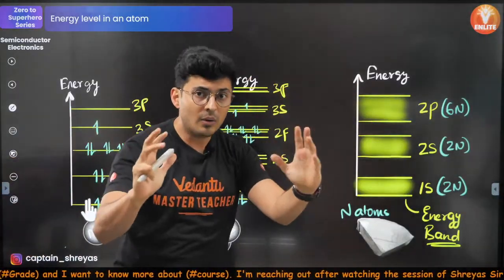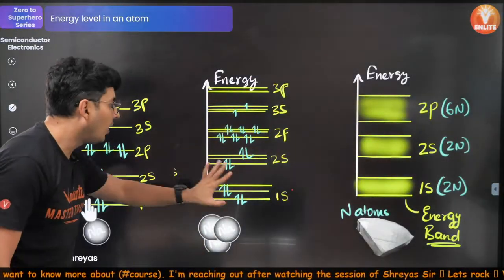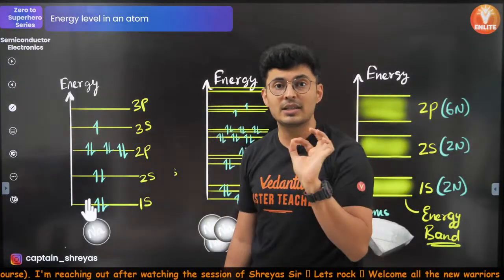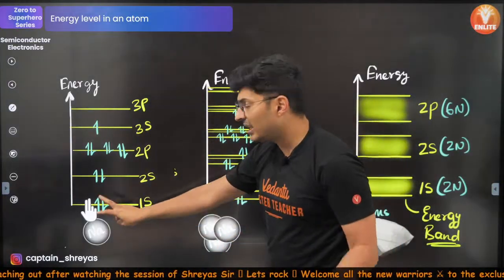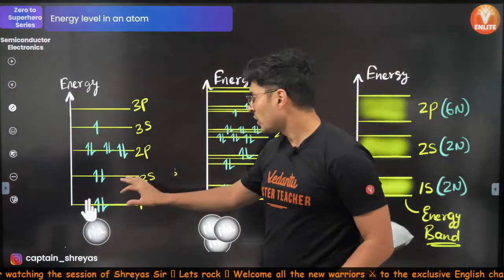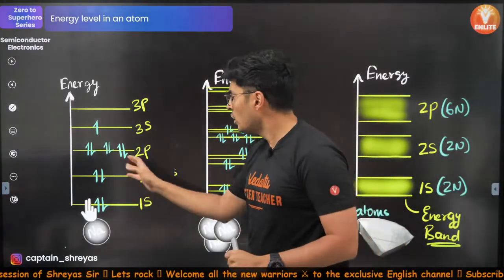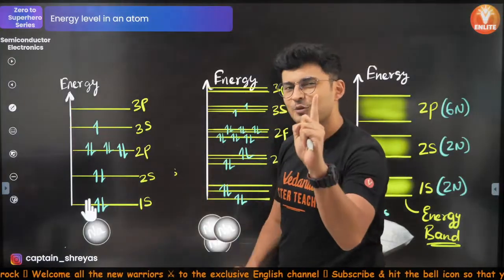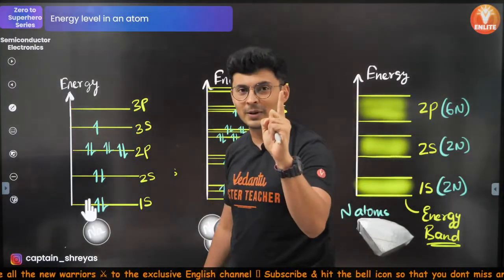Now what happens is, not all the bands of energy are full. For example, 1s has 2 electrons, it is full. 2s has 2 electrons, it is full. 2p has 6 electrons, it is full. 3s has 1 electron, there is one more electron which can come over here.